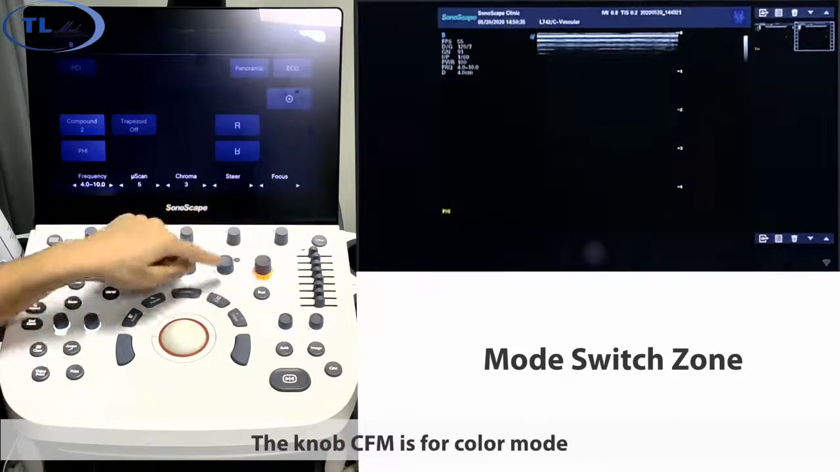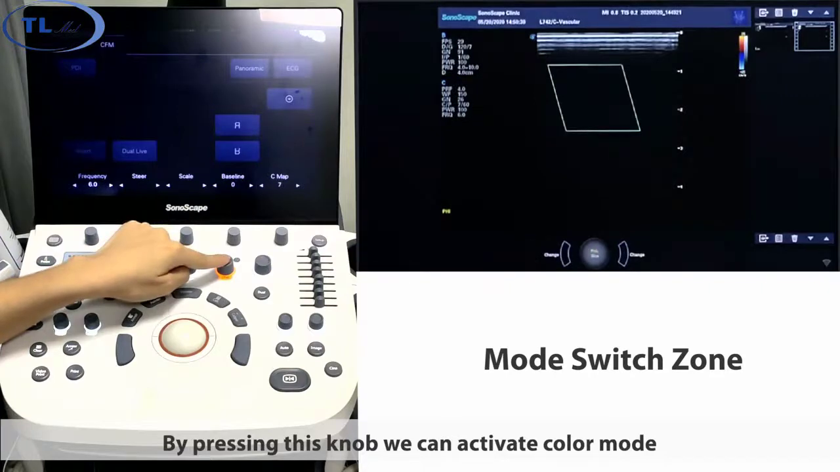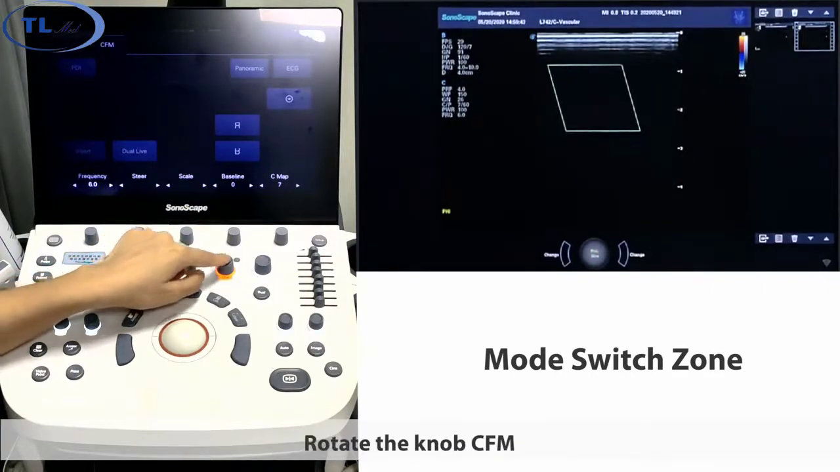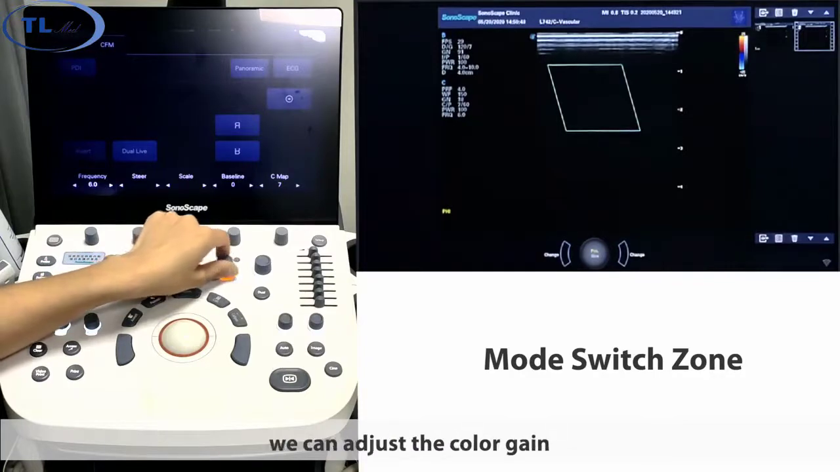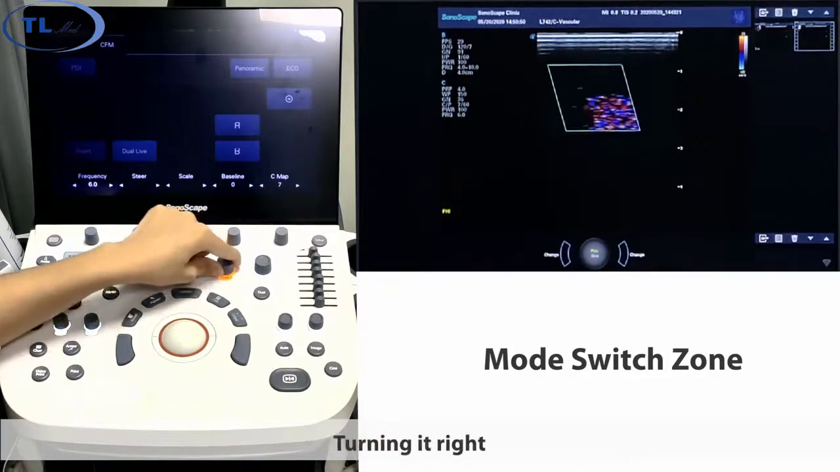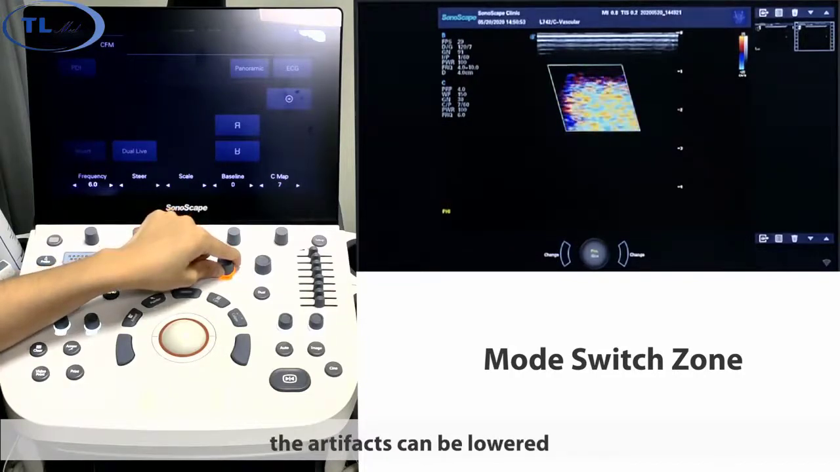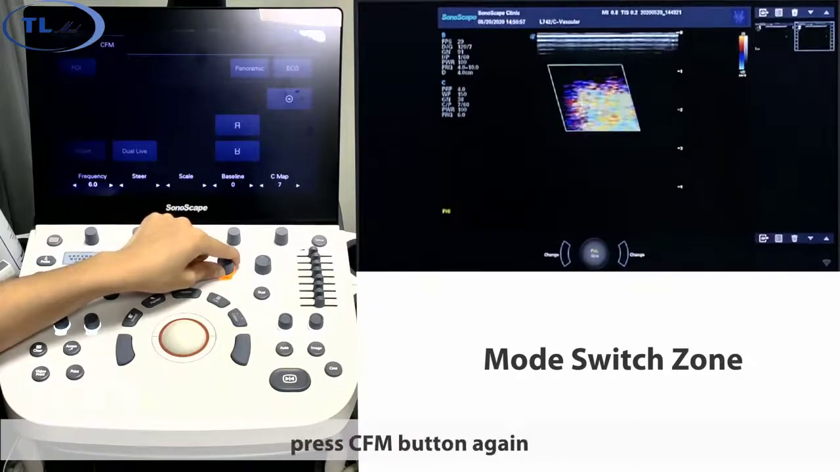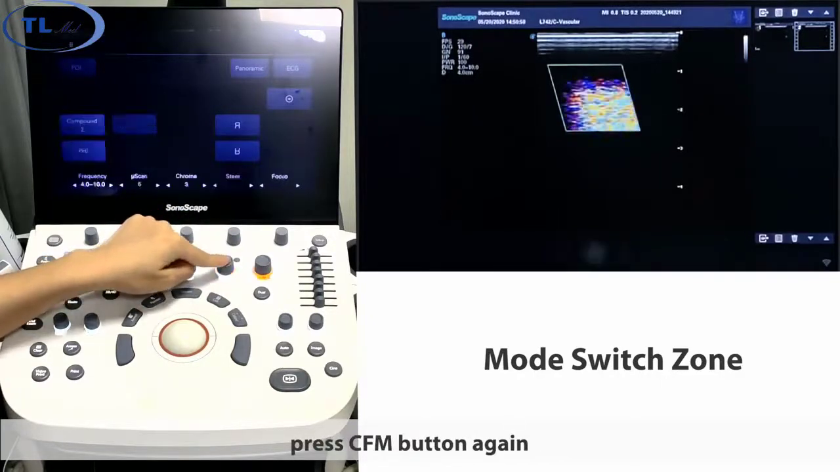The knob CFM is for color mode. By pressing the knob, we can activate color mode. Rotate the knob CFM. We can adjust the color gain. Turning it right, we can enrich the color flow information. Turning it left, the artifacts can be lowered. If we want to exit color mode, press the CFM button again.